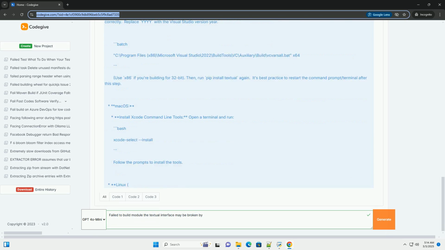Outdated Python version: if you are using a very old version of Python, for example Python 2.7, you might need to upgrade to a more recent version, as many modern libraries no longer support older Python versions. By systematically working through these steps, you should be able to identify and resolve the failed to build module, the Textual interface may be broken error and get your Textual application running.